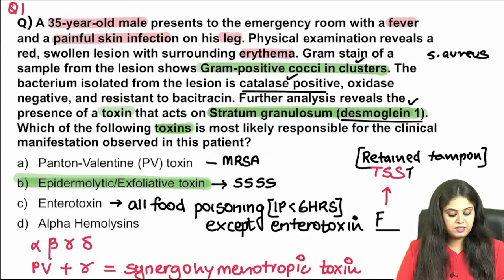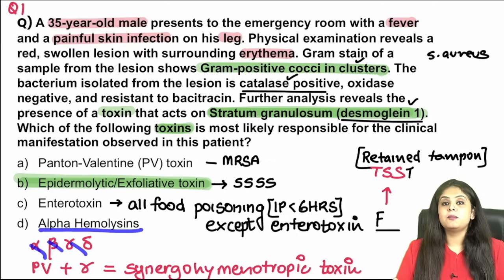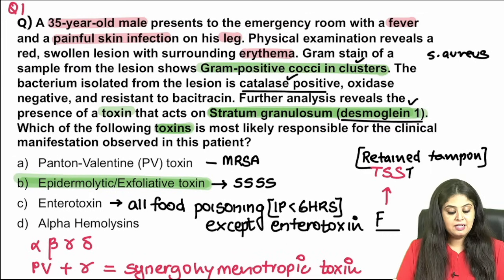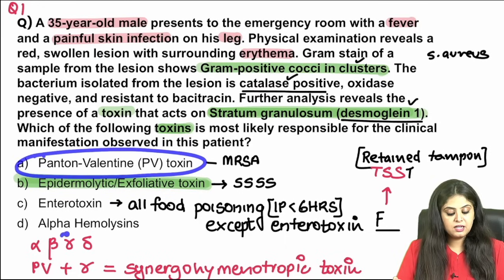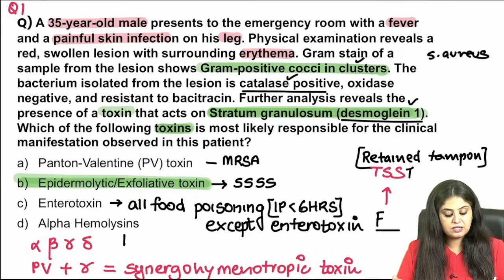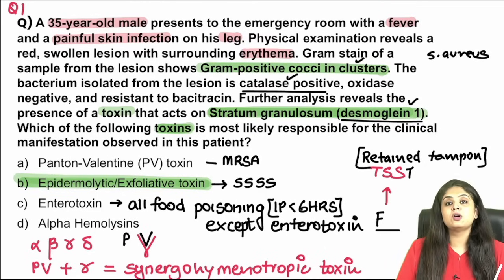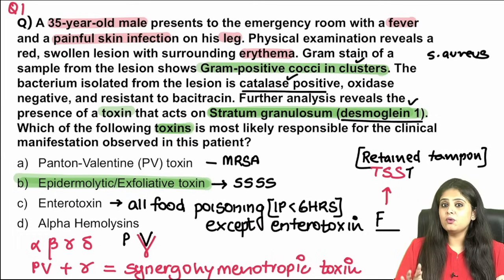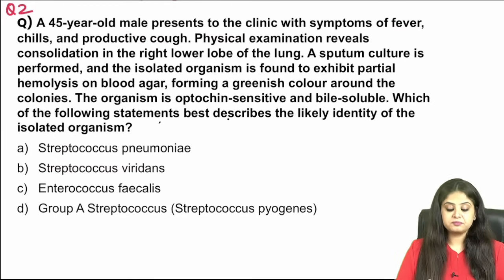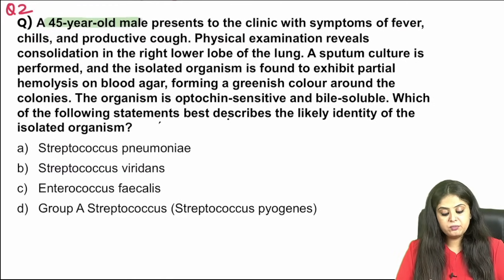The last one is alpha hemolysin. So there is alpha, beta, gamma, delta. All four hemolysins are known to exist for Staph aureus, but what's important is that sometimes the PV toxin and the gamma hemolysin, repeating, we had learned it and written it like this, that PV toxin and which hemolysin, the gamma hemolysin, together are known to act and are known as the synergohymenotropic toxin. All of these are core bacteriology questions, but over here, since skin was involved, it is the epidermolytic or exfoliative toxin. That's question 1.